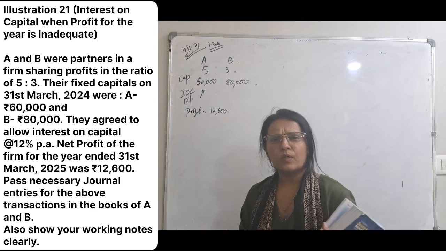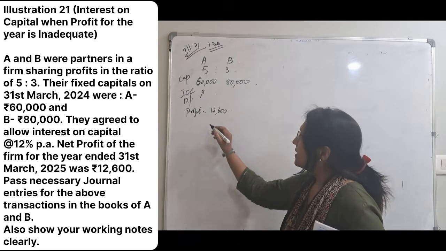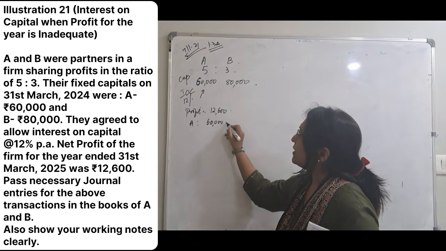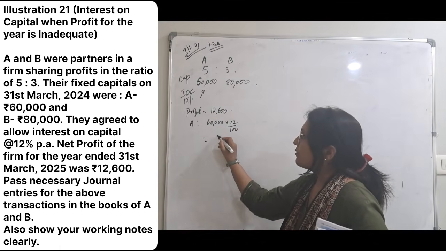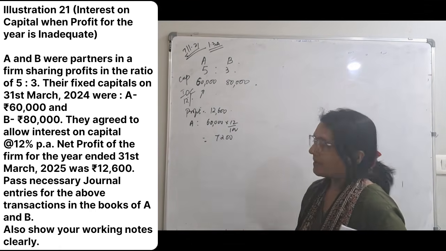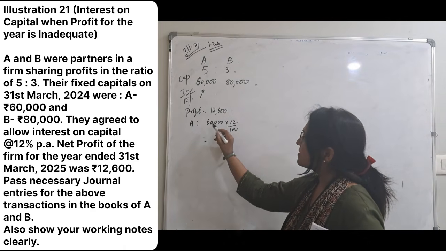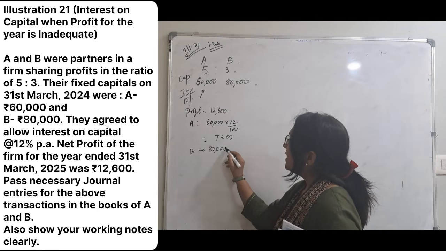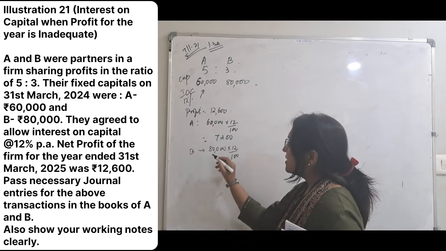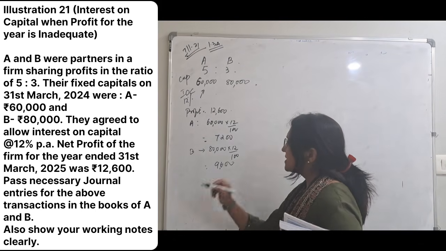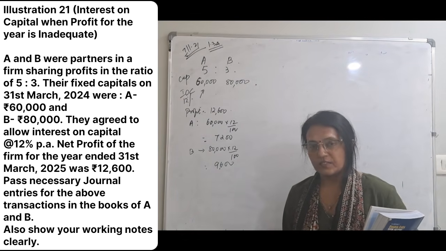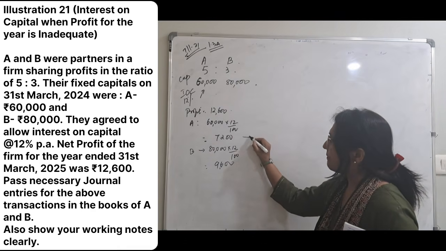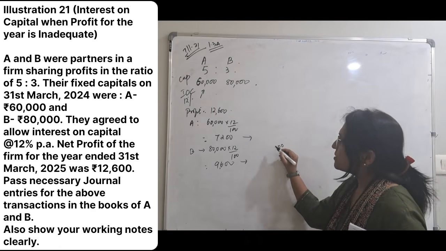Okay. First thing is calculate how much is the interest on capital. For A, the interest on capital is 60,000 into 12 by 100, which comes to 7,200. Cut the zeros, 6 12s are 72. For B, it is 80,000 into 12 by 100. Cut the zeros. So this comes to 9,600. 8 12s are 96. Now, if you see the total interest on capital is how much?